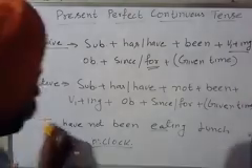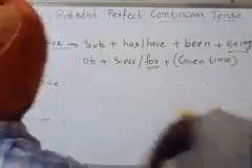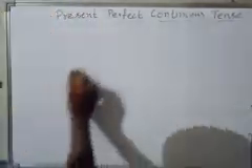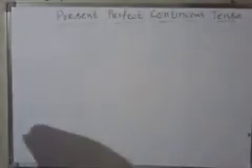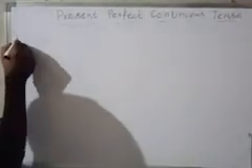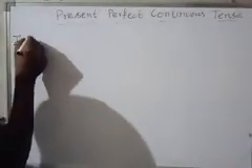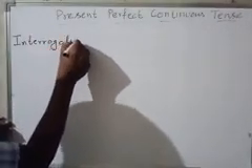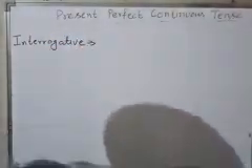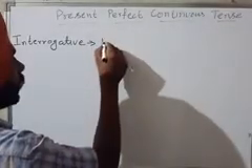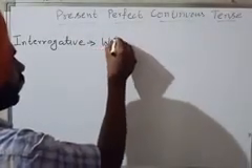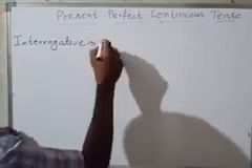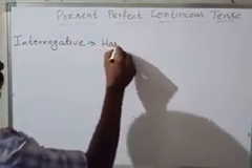Okay, now we are going to move to the third variation, that is about interrogative sentences. For the interrogative, as we discussed in the earlier lectures and videos, we always use the helping verb before the subject.